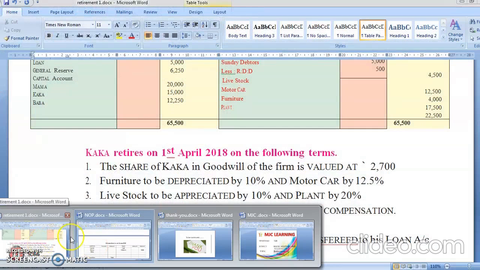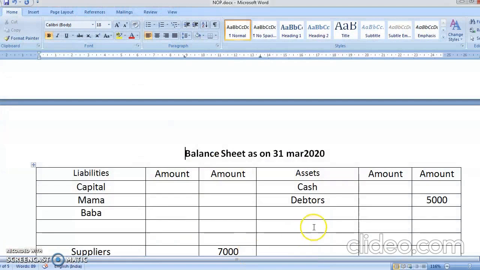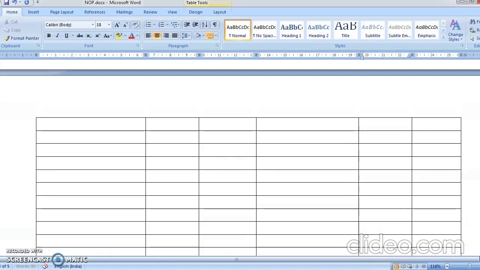All are having an adjustment, so we'll write all in the inner column. What do you mean by livestock, students? Livestock means any living animal you have kept as your investment. For example, camel. Camel is used for transferring the goods from one place to another in desert. Do you remember it? So livestock is also an asset.